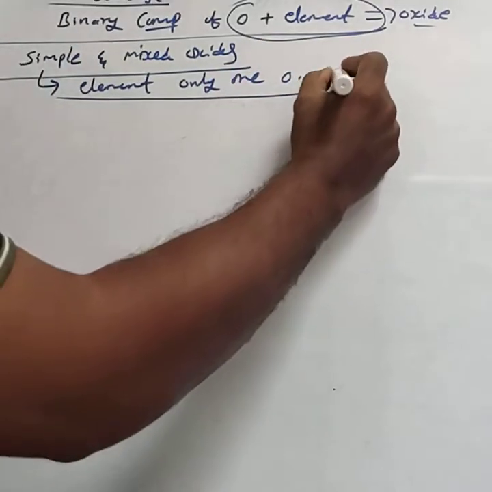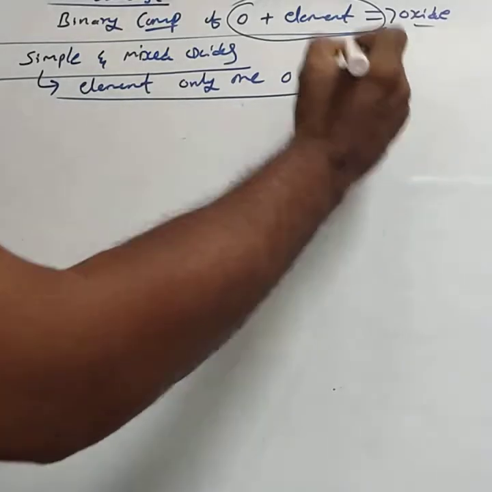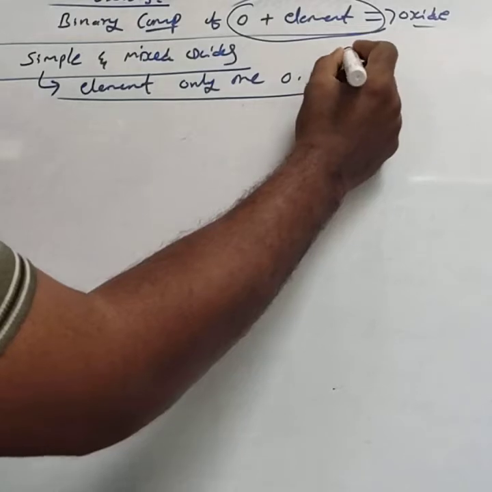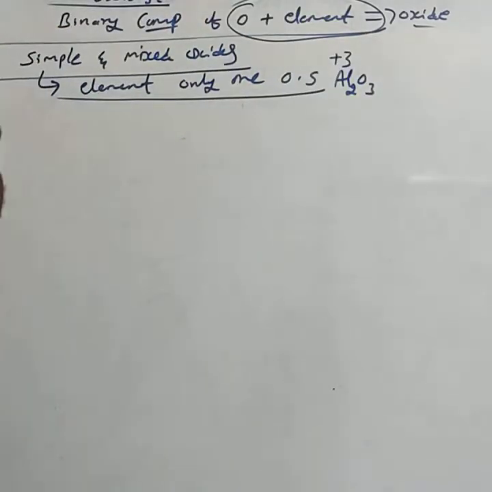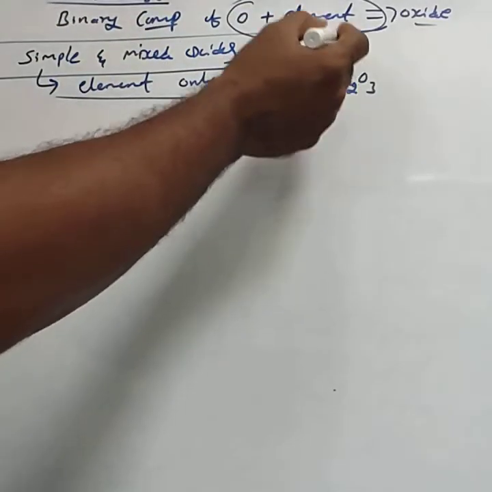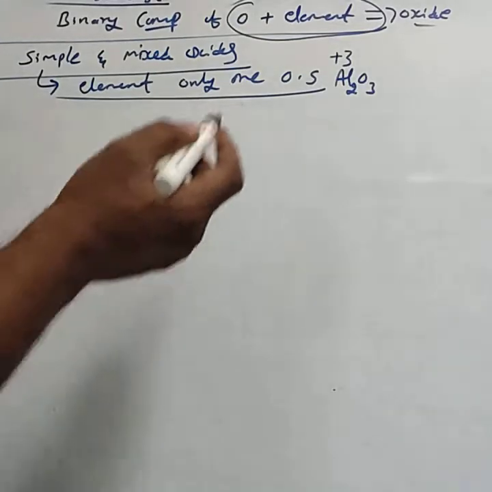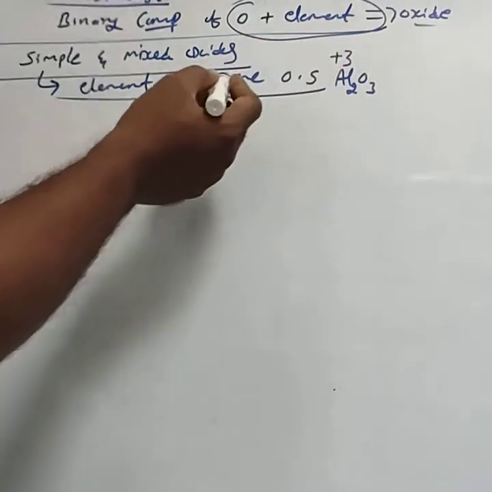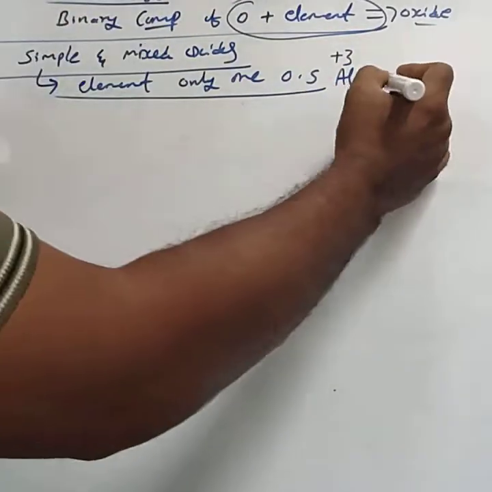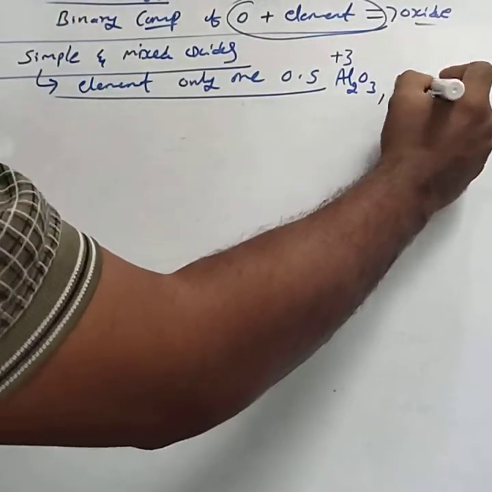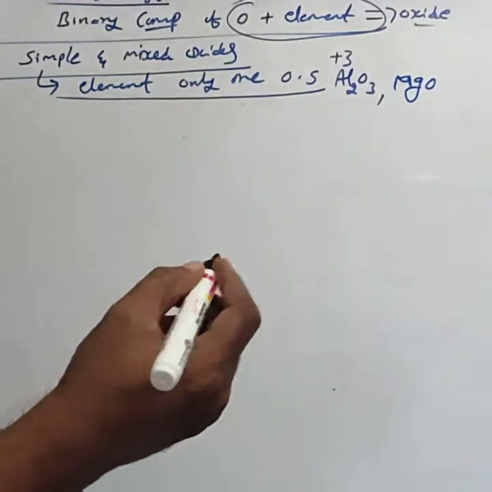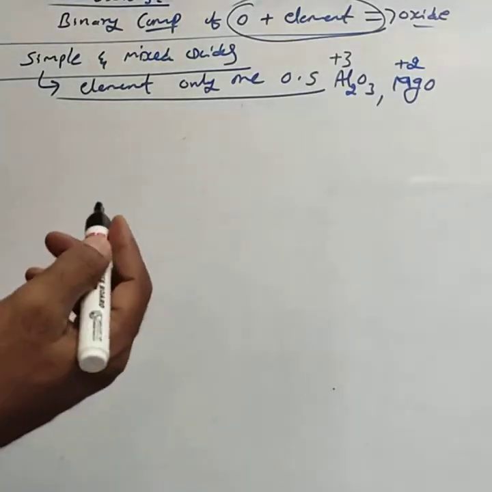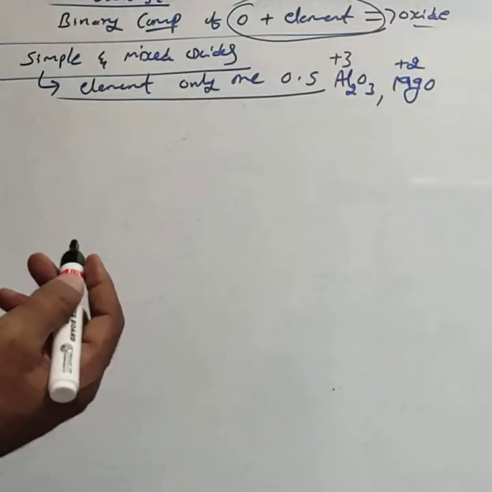For example, you take Al2O3. In Al2O3, aluminium exists only in +3. Aluminium's oxidation state is +3. Hence, it is called a simple oxide. Here, aluminium is present in only one oxidation state. Or MgO: here, Mg is present in the +2 oxidation state. Such oxides are called simple oxides.